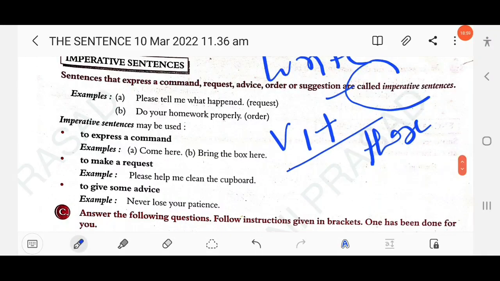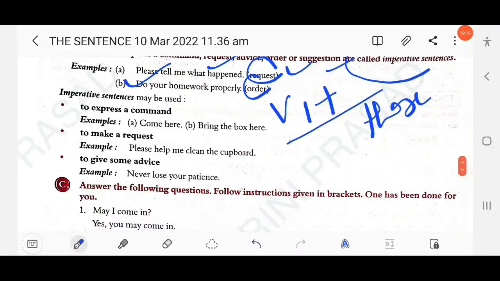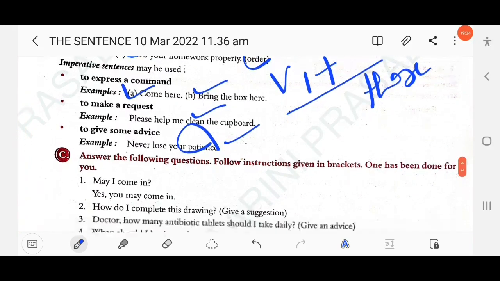So here, please tell me what happened. So this is a request, right? Then next, do your homework properly. So this is an order. Okay. So here, an imperative sentence may be used to express a command. Come here, bring the box here. To make a request, please help me clean the cupboard, right? To give some advice, never lose your patience. Study hard, concentrate on your study. Okay, so these are imperative sentences.